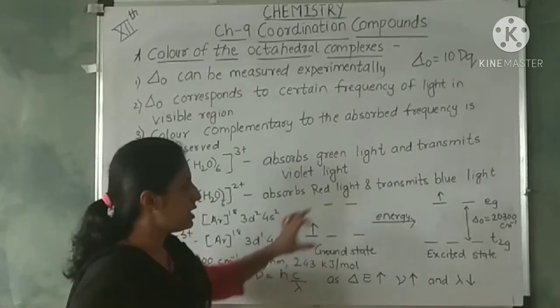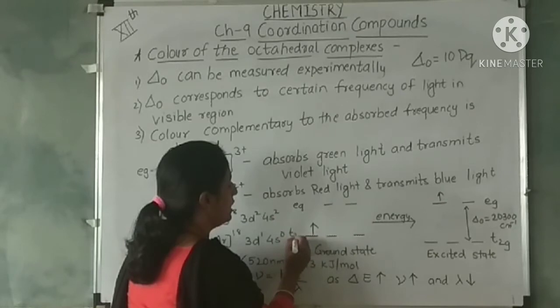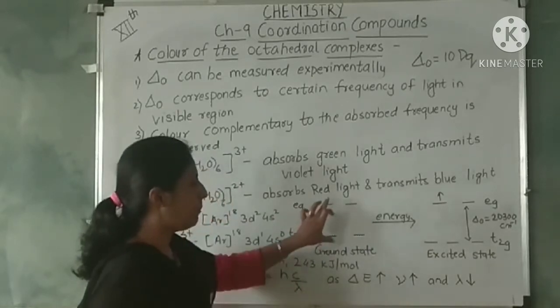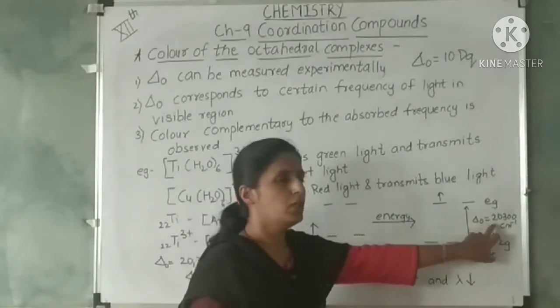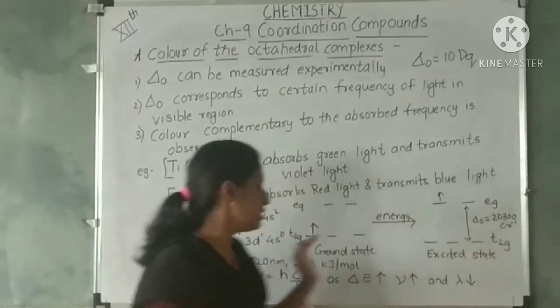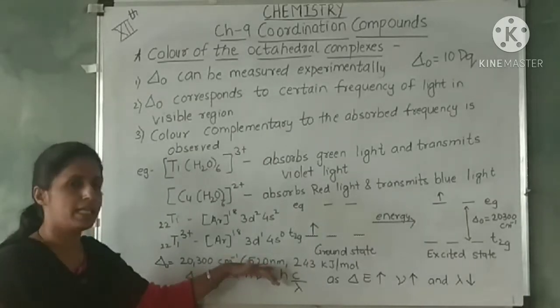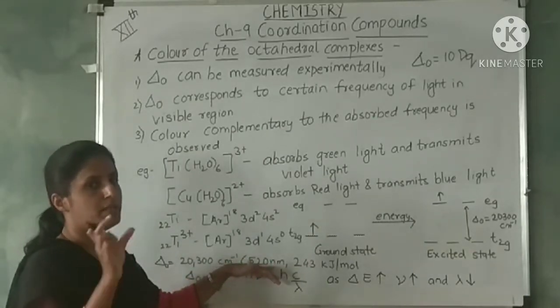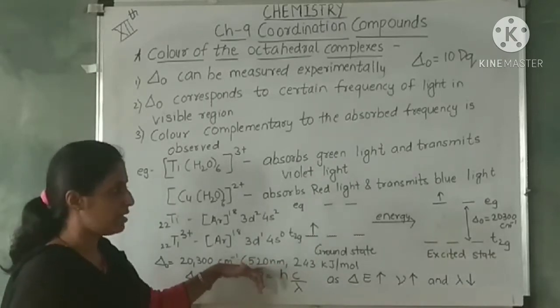So what happens when the complex absorbs energy? I have shown the t2g levels and eg levels. What is the gap between these two? It is delta O, here 20,300 centimeter inverse or 520 nanometer. As I have said, the visible region is between 400 and 700, so this comes in the visible region.